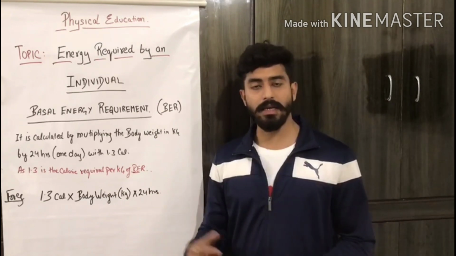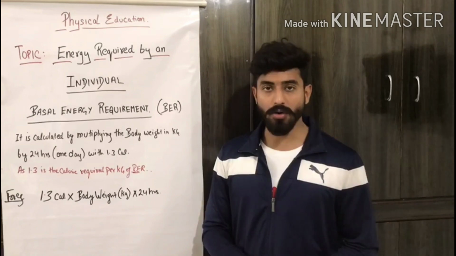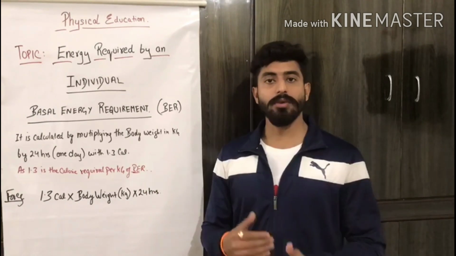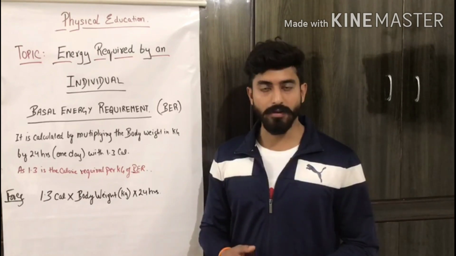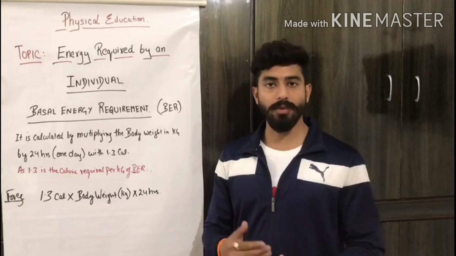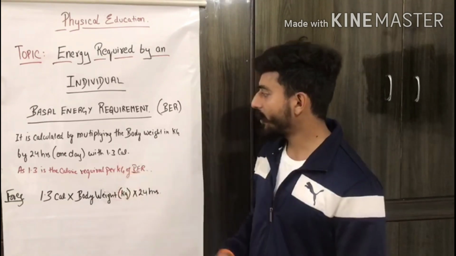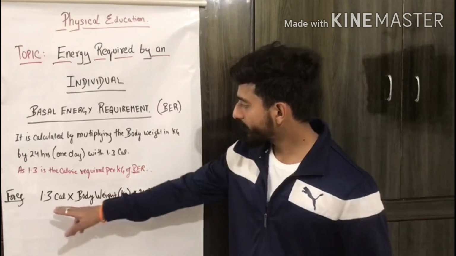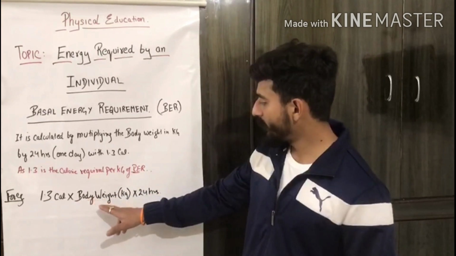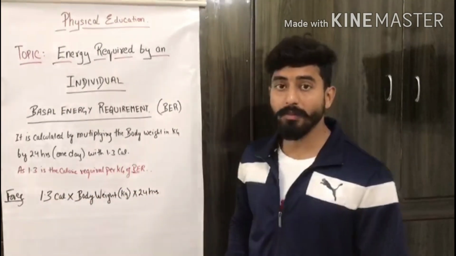Why are we multiplying it with 24 hours? Because you are calculating BER, and for this you need to calculate the basic energy requirement. This is the energy that is required by your body for each and every work, for the overall day, the whole day, 24 hours. So we are calculating this with 24 hours. So the formula for calculating BER is 1.3 calories into body weight in kgs into 24 hours.